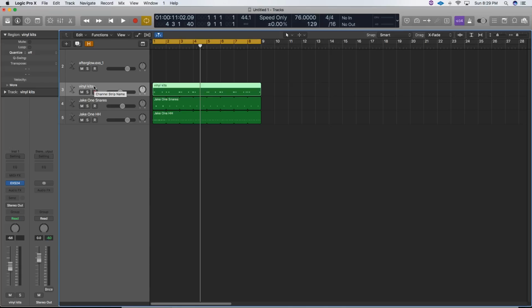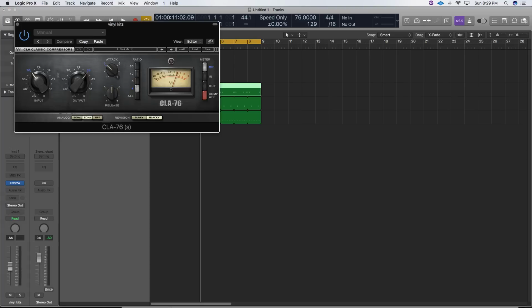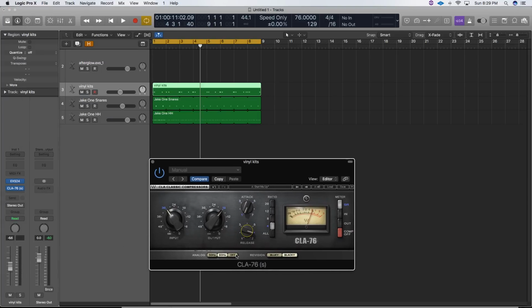And then the last thing to work on is the kick. And for the kick drum, it doesn't really matter so much. What I usually do is I throw the compressor on again just to keep things consistent. You don't have to use this compressor, by the way. All you have to do is use a compressor with 4:1 ratio, use about 7 decibels of gain reduction, slow attack, medium release.